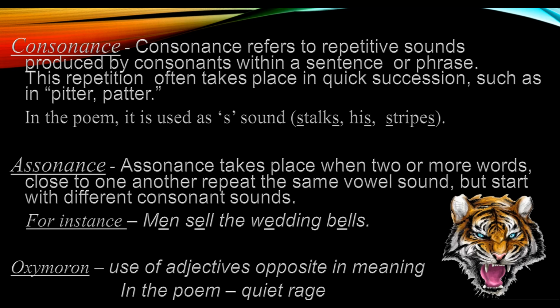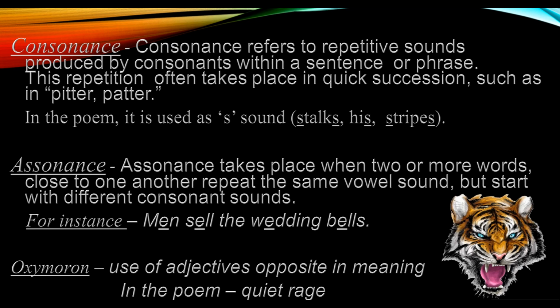For instance, men sell the wedding bells. Now what is happening? Men, this vowel sound is there, E, men, then sell, then wedding, then bells. So this sound is repeated after one or two words. So that is an example of assonance.